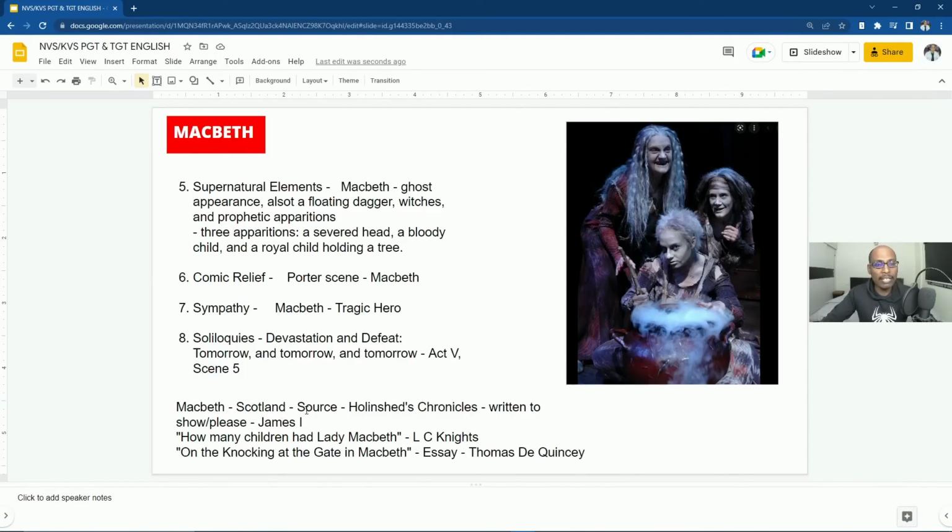Macbeth is set in Scotland, and the source of Macbeth for Shakespeare is Holinshed's Chronicles, written to please James I. So James I is a direct descendant of Banquo. The question 'How many children had Lady Macbeth?' is an essay written by L. C. Knights. 'On the Knocking at the Gate in Macbeth' is an essay written by Thomas De Quincey.